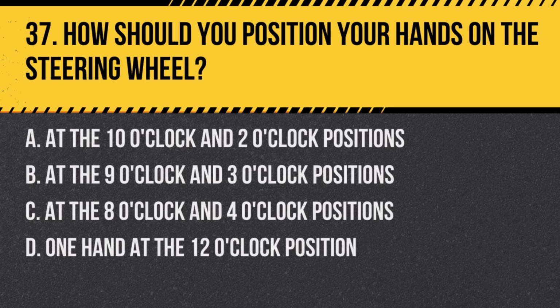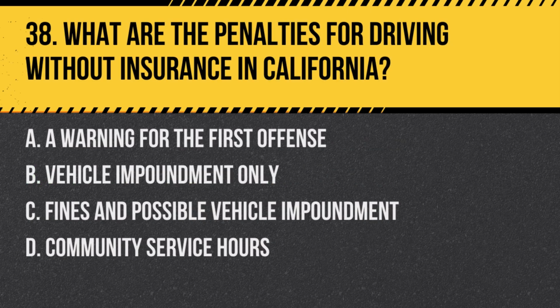Answer: B. At the 9 o'clock and 3 o'clock positions. This position provides the most control over the vehicle, allowing for safer driving and better reaction in emergencies. Question 38. What are the penalties for driving without insurance in California?